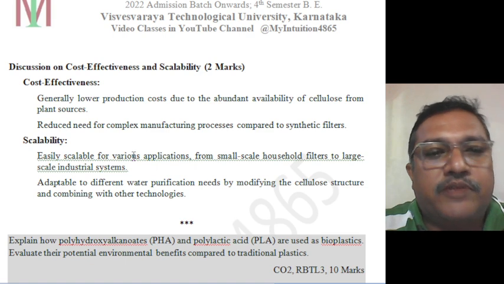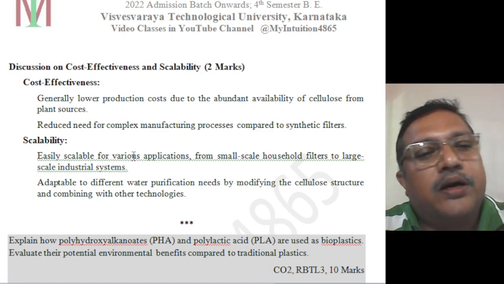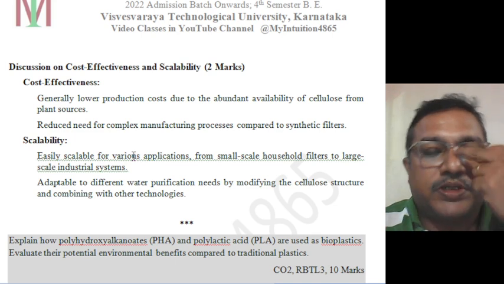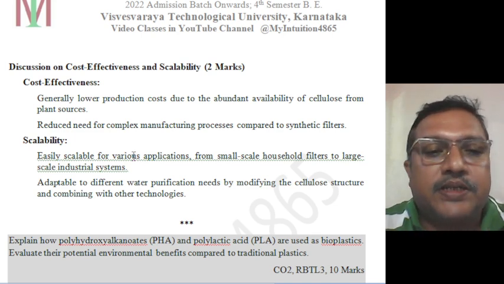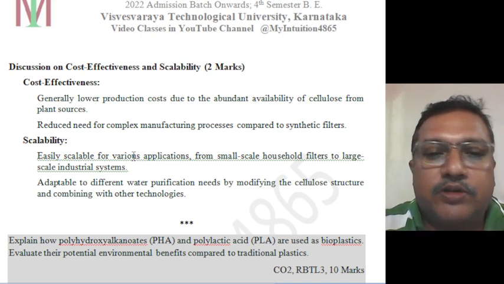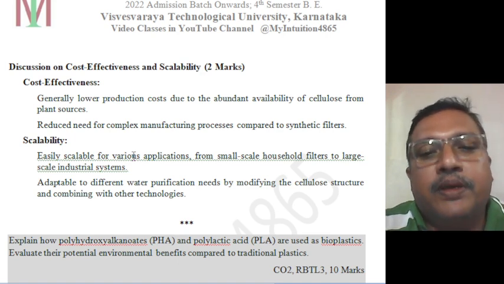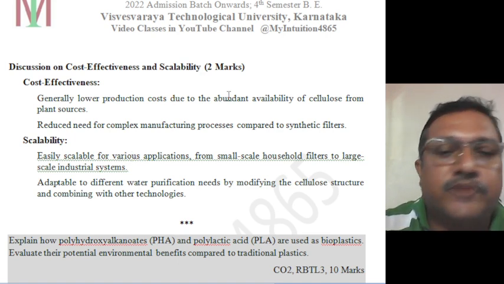Now the cost effectiveness and the scalability. Cost effectiveness: generally lower production cost. The expenses required to produce the cellulose material, the cellulose acetate material, are comparatively lower, less costly compared to the synthetic filters which we used earlier.